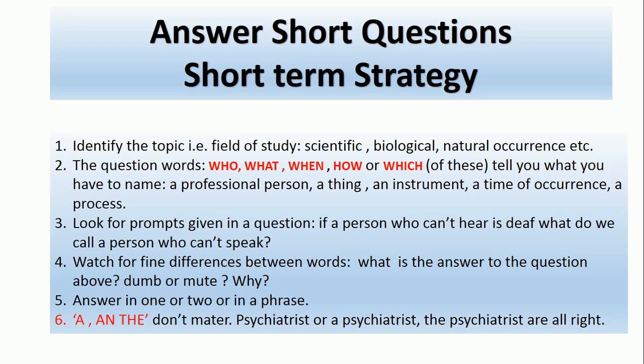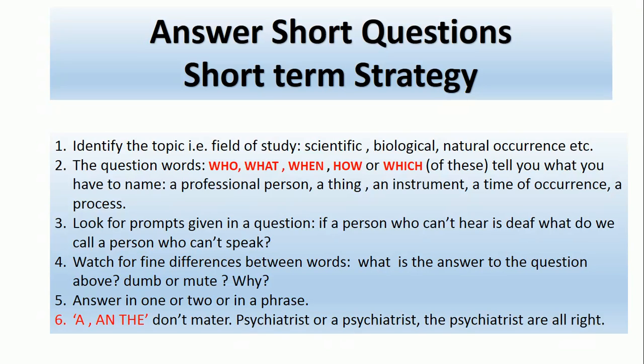Identify the topic, that is, the field of study: scientific, biological, natural occurrence, etc. So first of all, you have to identify your topic. It can be scientific, biological, natural occurrence, or it can be none of the other. Then the question words, the main ones, like who, what, when, how, or which. So these are the main keywords.